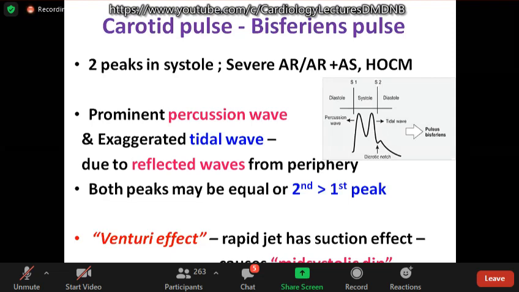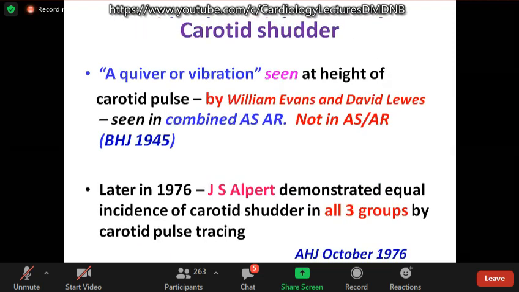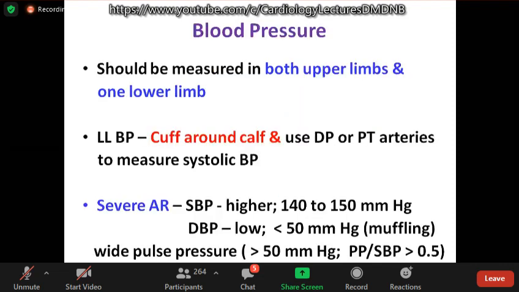Another mechanism described is Venturi effect. Because of the rapid jet, which has a suction effect, it causes a mid-systolic dip in the pressure. Carotid shudder is a quiver or vibration seen at the height of the carotid pulse, as described by William Evans. According to him, it was seen only in combined AS and AR. But later in 1976, Alpert demonstrated equal incidence of carotid shudder in all three groups, that is AS, AR and combined AS and AR, by carotid pulse tracing. It's not an inspectory or palpatory finding; it is demonstrated in carotid pulse tracing.